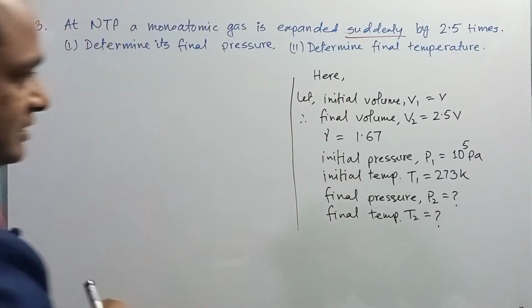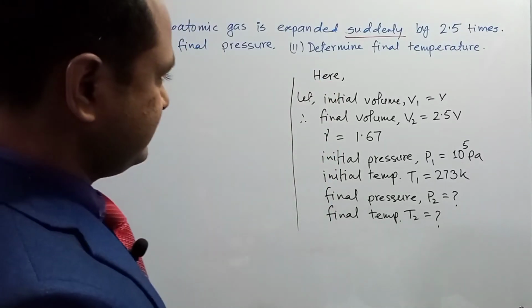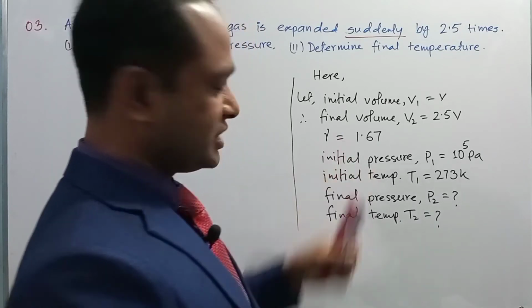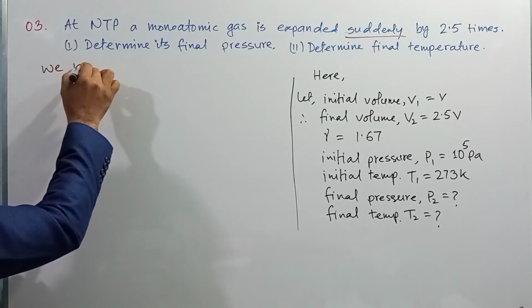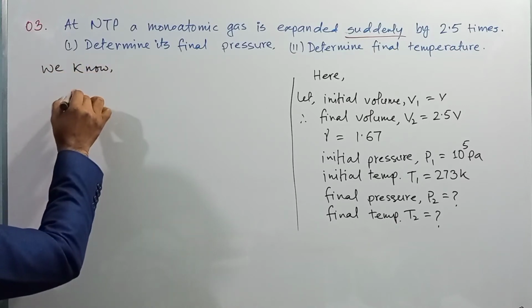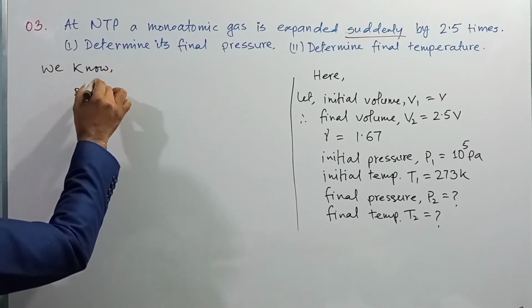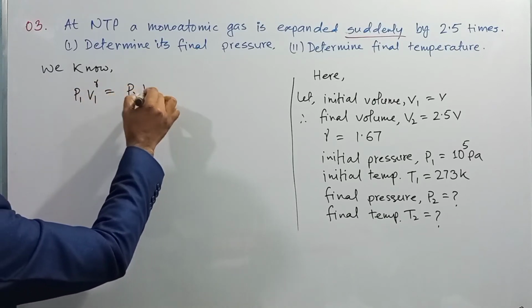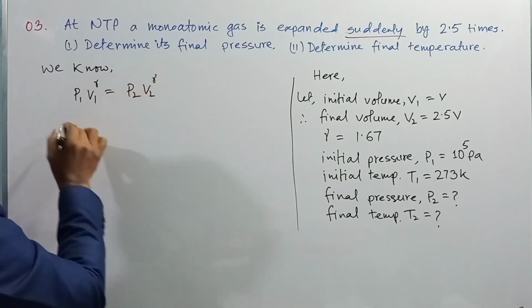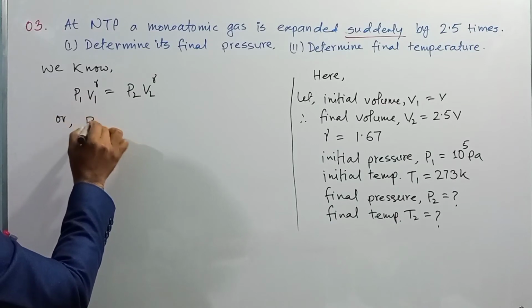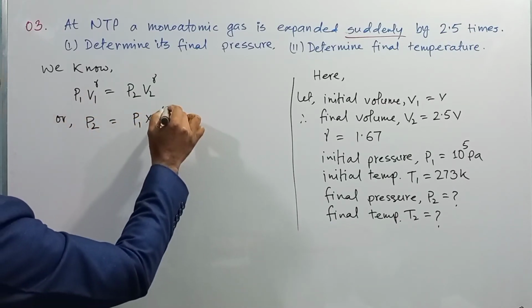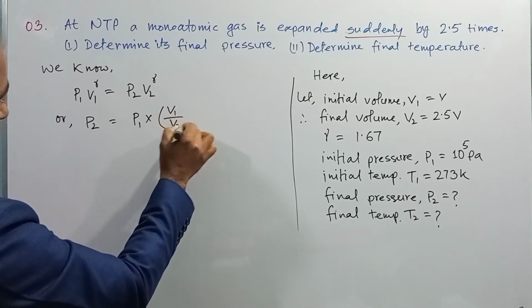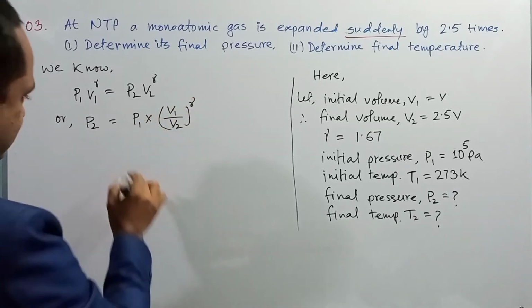In case of an adiabatic change, the relation between pressure and volume is P1 V1 to the power gamma is equal to P2 V2 to the power gamma, or the final pressure P2 is equal to P1 multiplied by V1 by V2 to the power gamma.